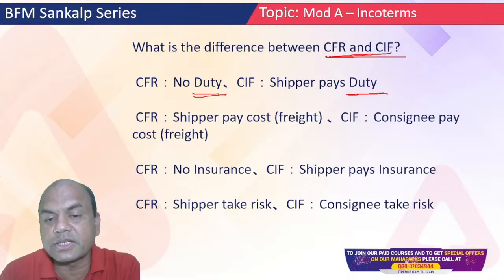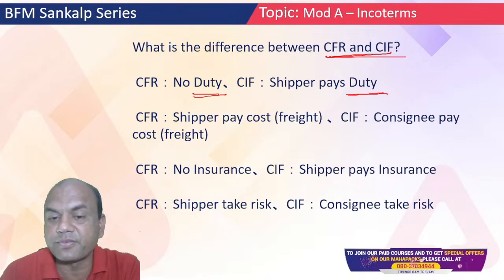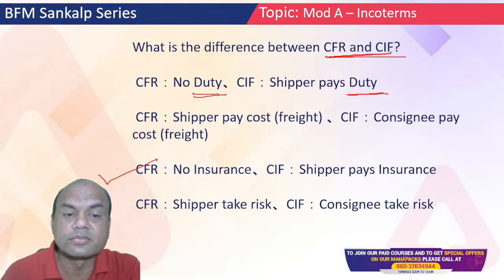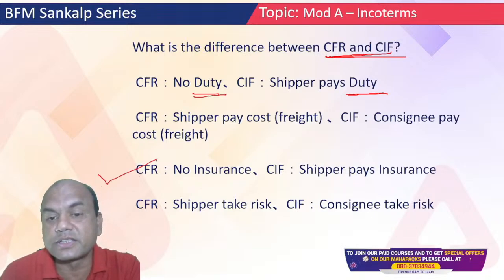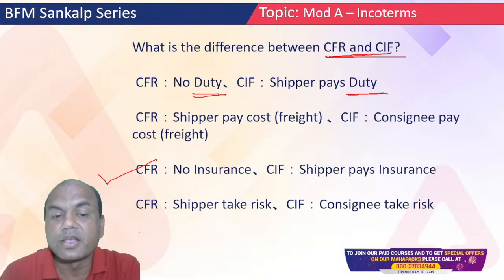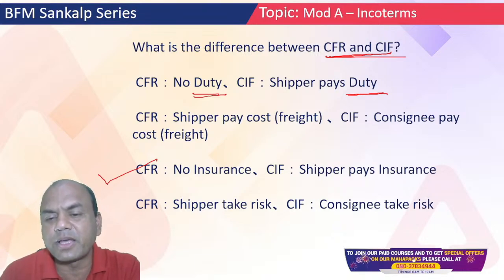CFR, no insurance, and CIF, the seller pays the insurance, the shipper, the exporter. It's not that the consignee, meaning the buyer, takes the risk.